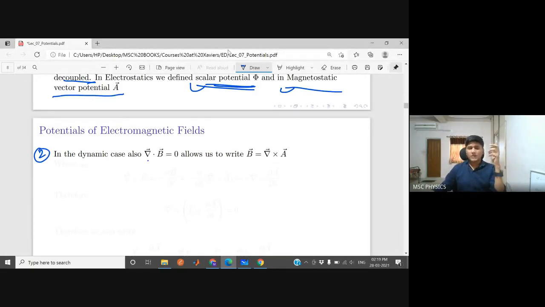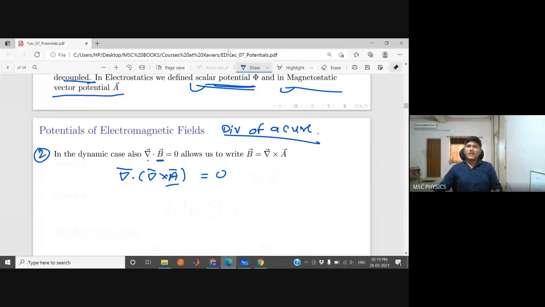Divergence of B is 0. But from our vector analysis, we know that divergence of a curl is always zero. So since the divergence of something is zero, you can write that something as the curl of some other thing. So divergence of B is zero, so you can write B as a curl of A, so that this divergence of curl is also zero.